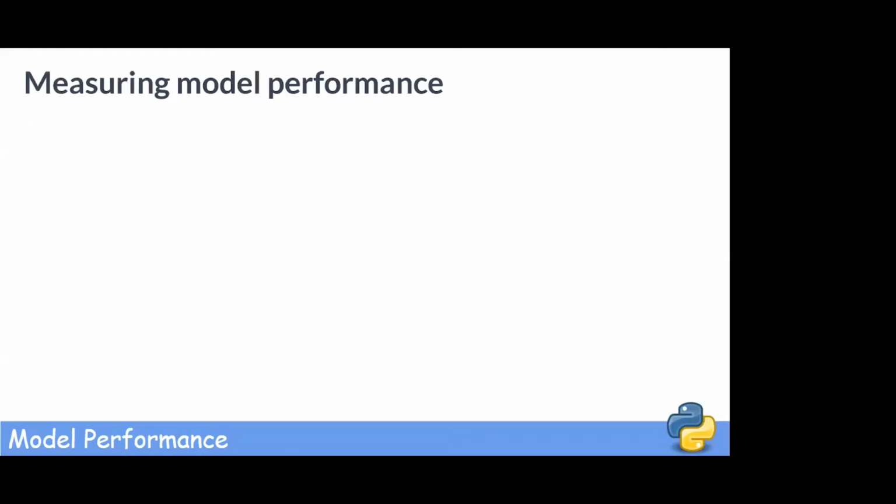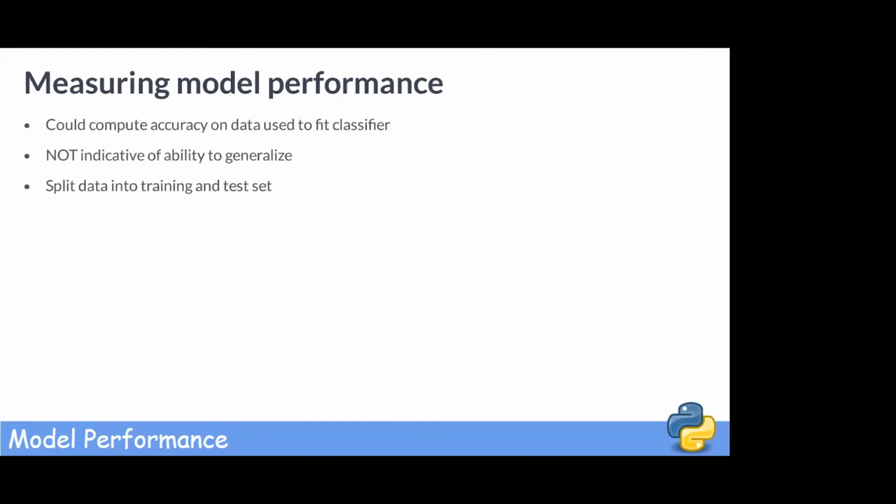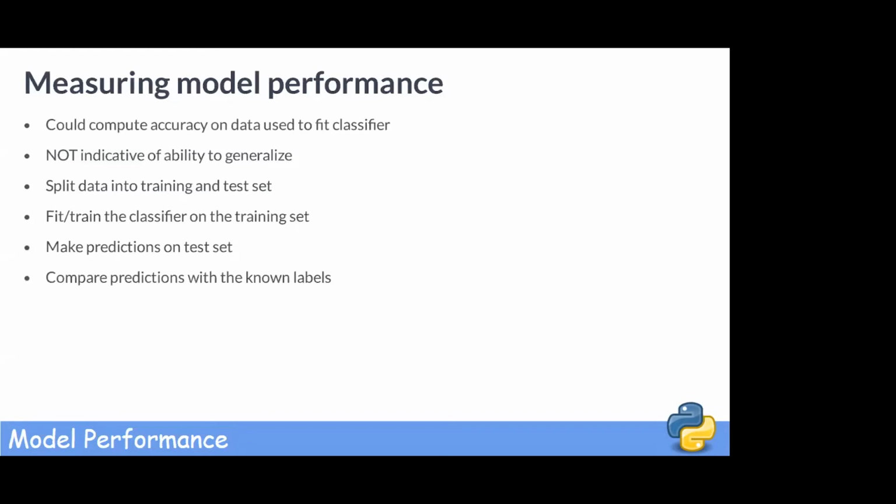Well, you could compute the accuracy on the data that you have already used to fit the classifier. However, as this data was used to train it, the classifier's performance will not be indicative of how well it can generalize to unseen data. For this reason, it is a common practice to split your data into two sets, a training set and a test set. You train or fit the classifier on the training set, then you make predictions on the labeled test set and compare these predictions with the known labels. You then compute the accuracy of your predictions.